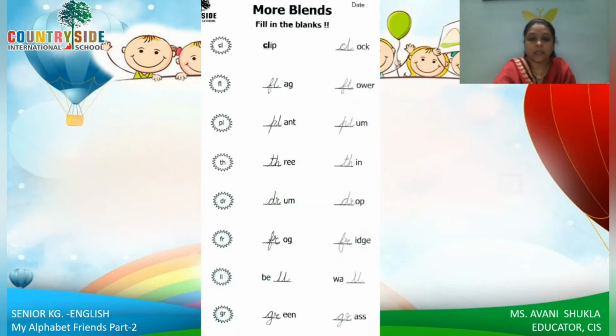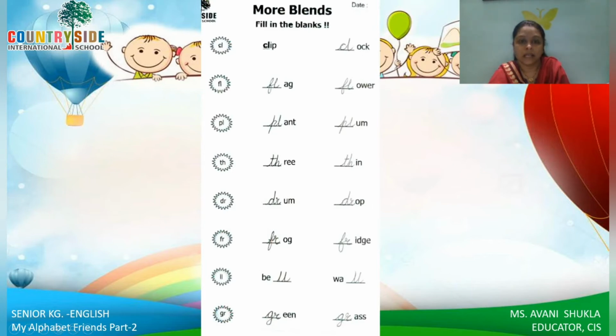Okay. Then here we have this page, and there are a few more blends starting with cl, fl, pl, th, right? Dr, fr. This is double L, right? So double L is what? Bl, right? Bell. So l. This is gr. So let's read the words.